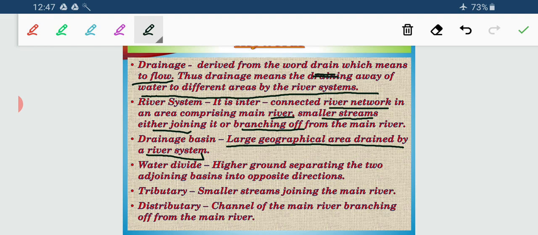Next, water divide. What is a water divide? Higher ground separating two adjoining basins into opposite directions. Hopefully you are familiar with the Aravali ranges. We discussed them in the previous chapter in the peninsular plateau part.